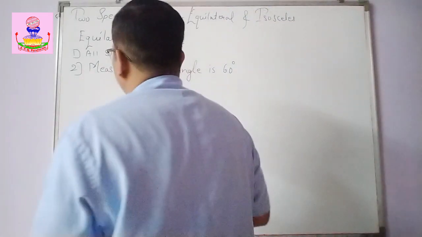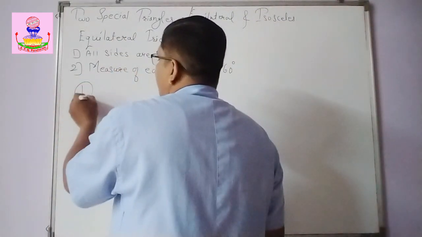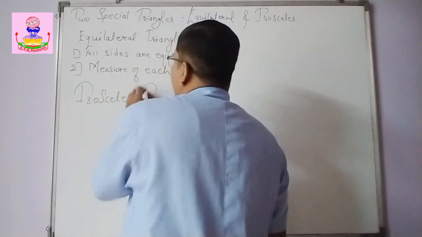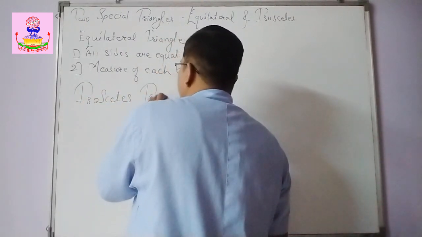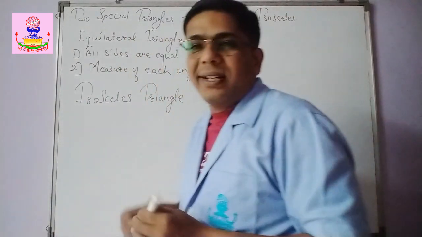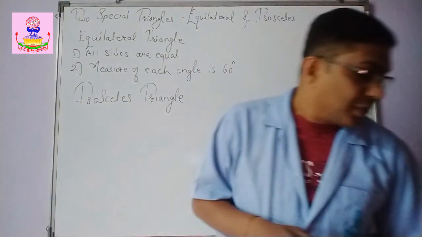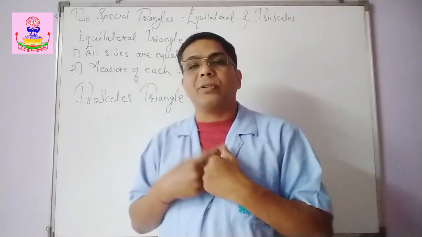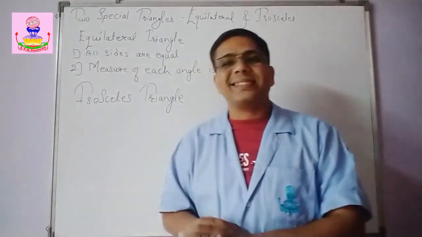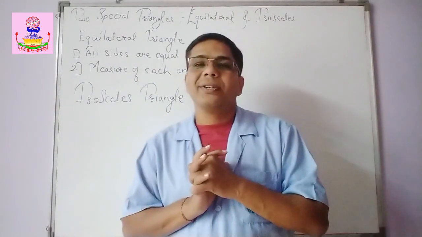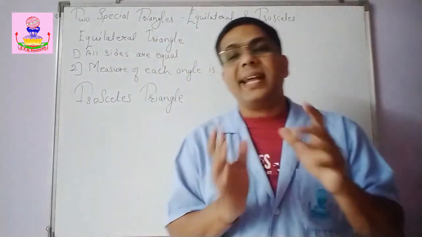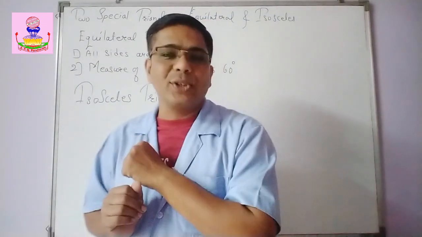Now the second triangle we are going to study is the isosceles triangle. Now what is an isosceles triangle? A triangle whose two sides are congruent or of equal measure. We have studied equilateral. What is equilateral? A triangle whose all three sides are equal is called equilateral. And a triangle whose two sides are equal in length is called the isosceles triangle.